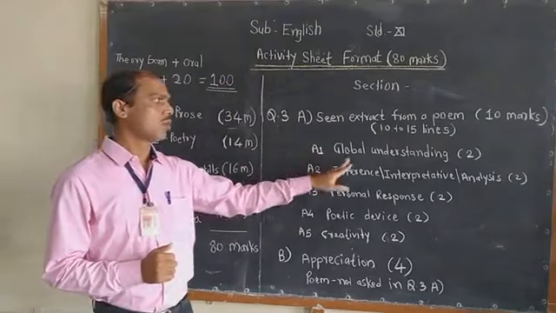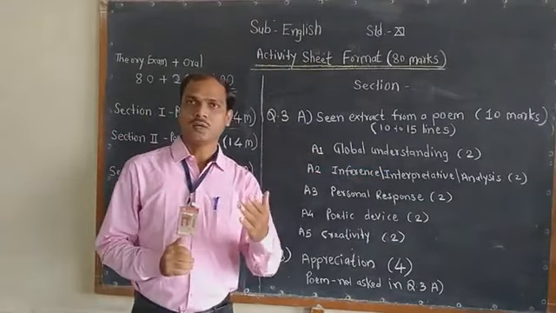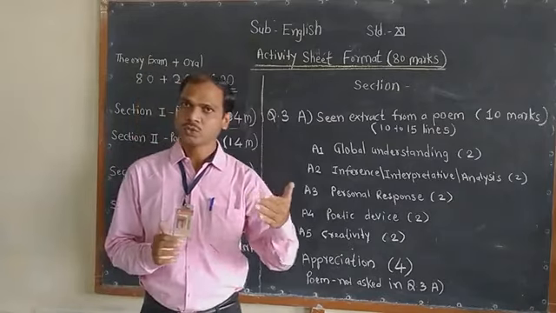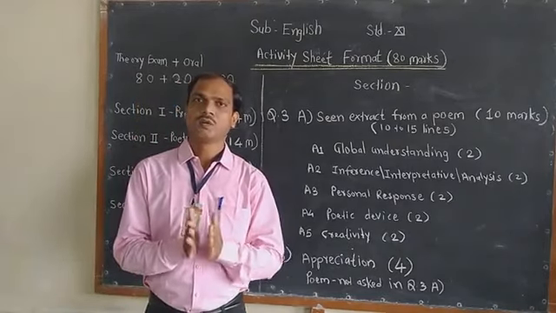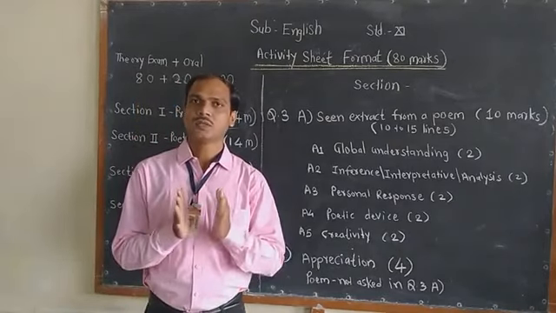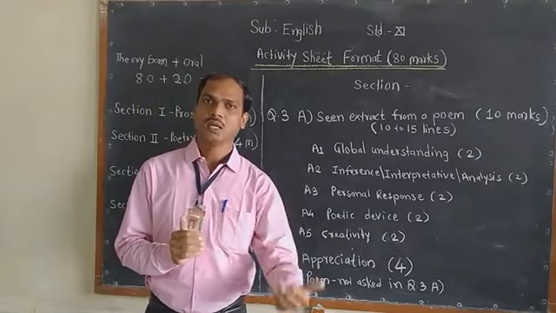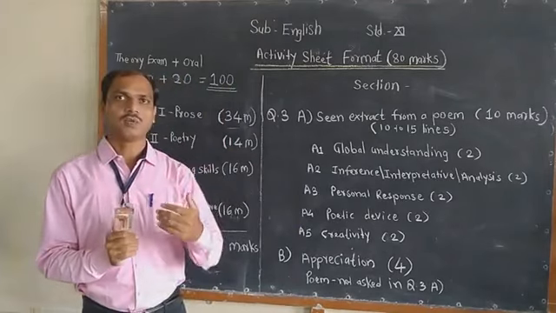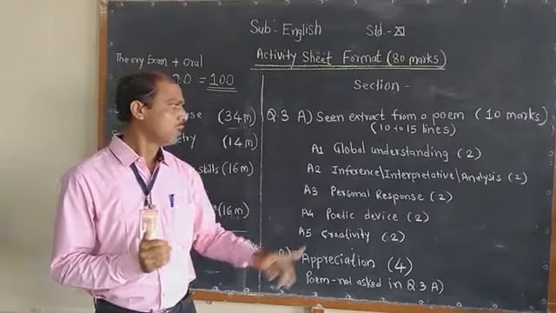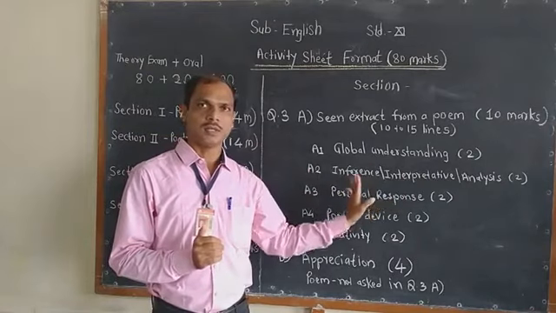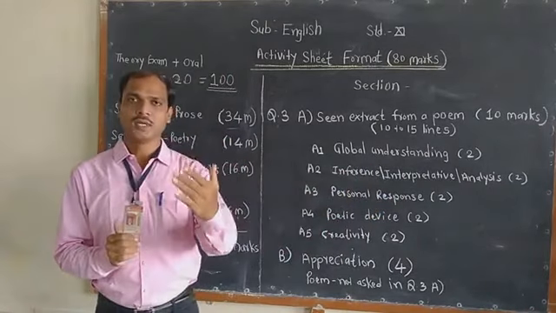First one, global understanding. As we discussed in question 1 and question 2, global understanding means the central idea of the given 10 to 15 lines or extract, and we have to respond to that activity accordingly. Then the second one, inference, interpretation or analysis, whatever is asked in the examination.